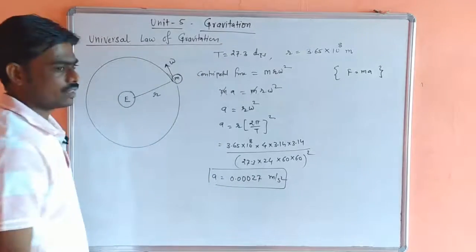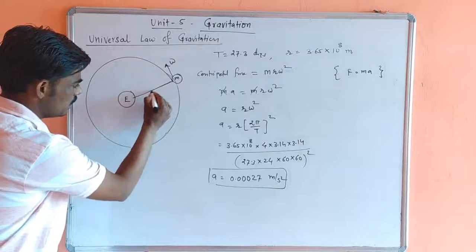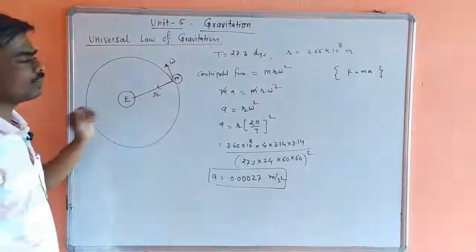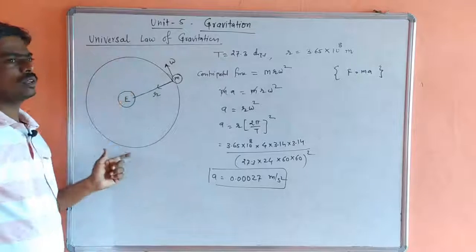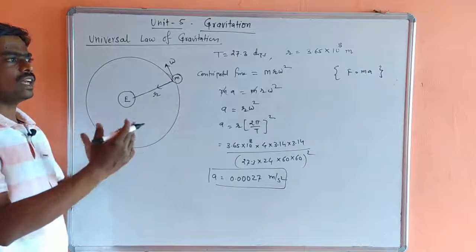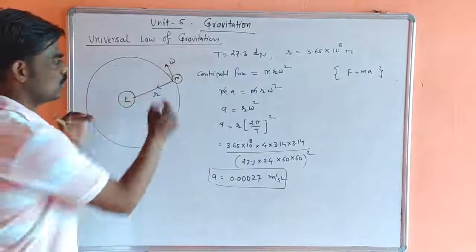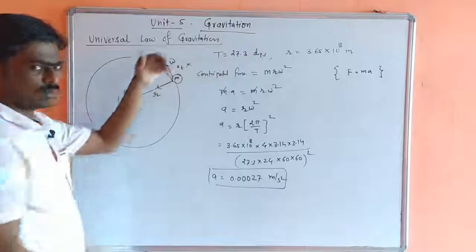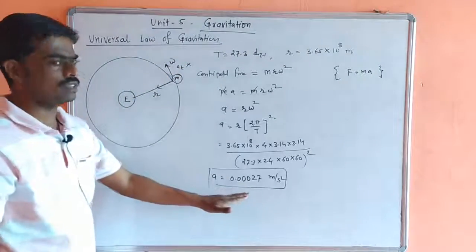Remember this acceleration is acting along the radius and towards the center of the earth. Why? Because this is uniform circular motion, and in uniform circular motion the tangential acceleration component is absent, only the radial component is acting. So a_T is completely absent here. Radial acceleration is acting, and that acceleration is this one.